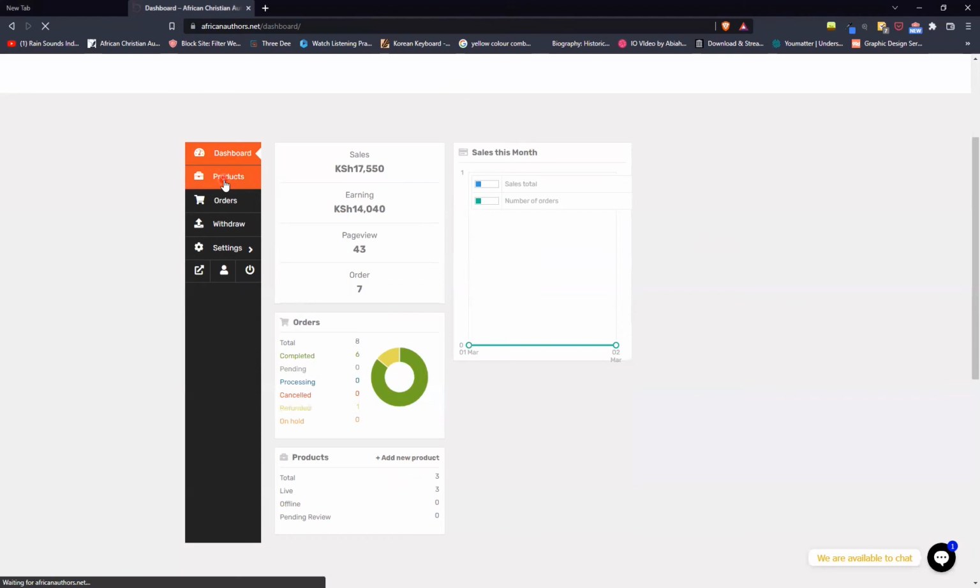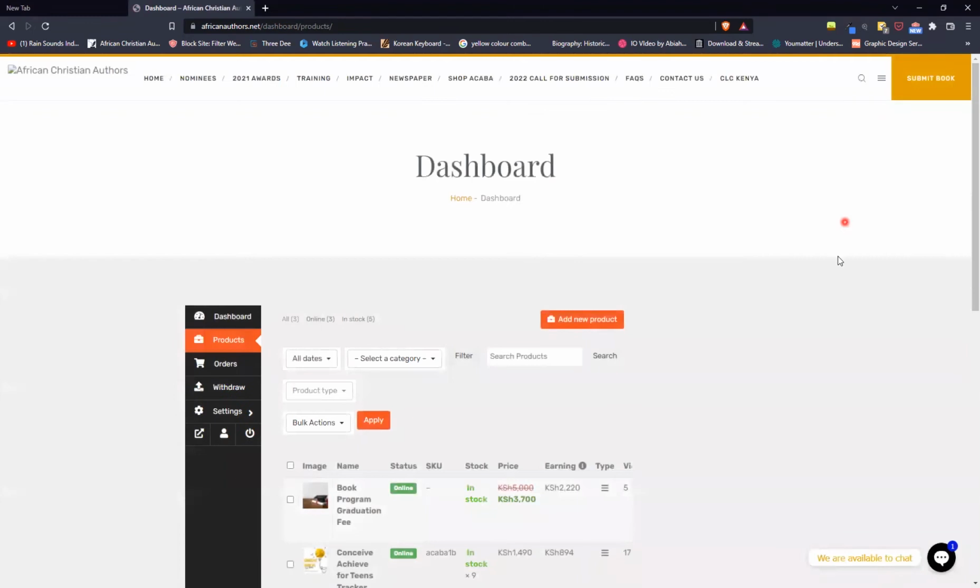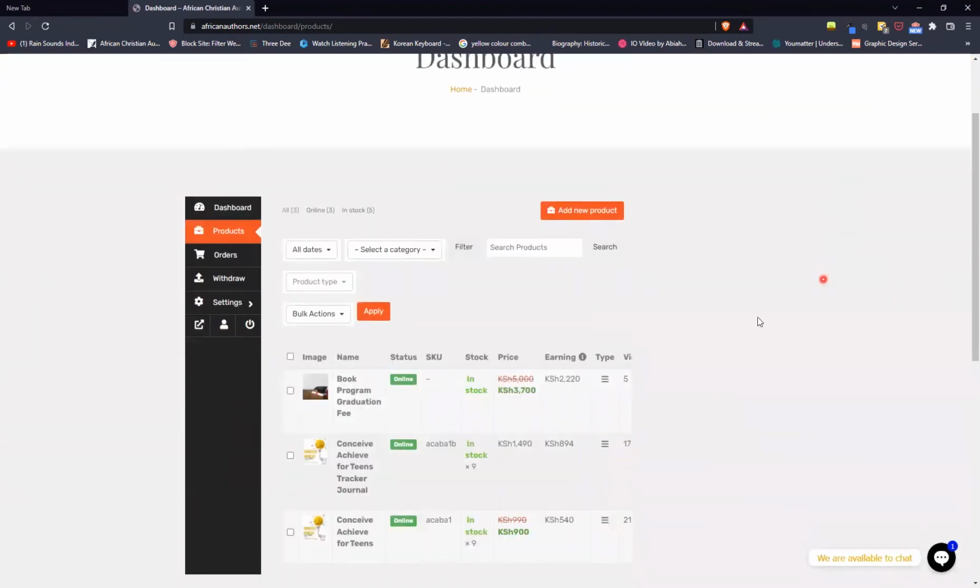By clicking the products, we are able to see the products that the author Abia Anna McKenna has. So this is the book program graduation that she did some time back. Then there's the book Conceive Achieve here. And then the book also comes with a tracker journal as an add-on or optional product.